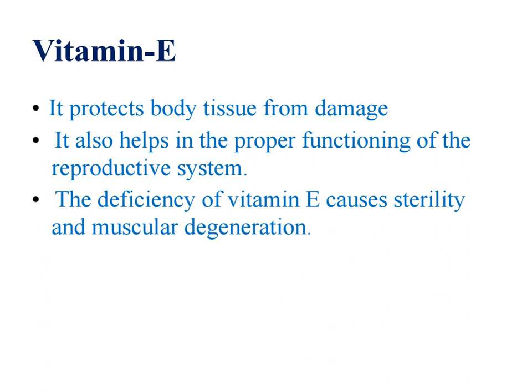The main deficiency of vitamin E causes sterility and muscular degeneration. In severe deficiency cases, we can see neurological symptoms, impaired balance or incoordination, and injury to the sensory nerves. All these symptoms we can see in severe deficiency of vitamin E. And this is about some of the importance of vitamins.